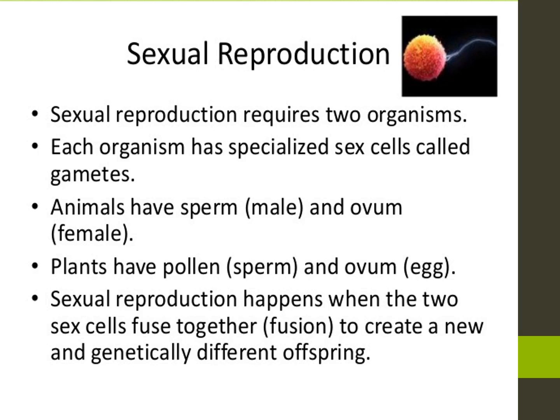Male organism has sperm, female organism has ovum. In plants, the male organism has pollen, and the female organism has the ovum.